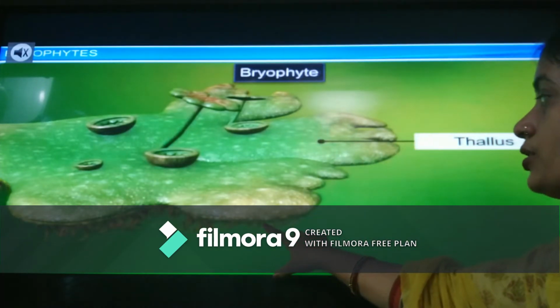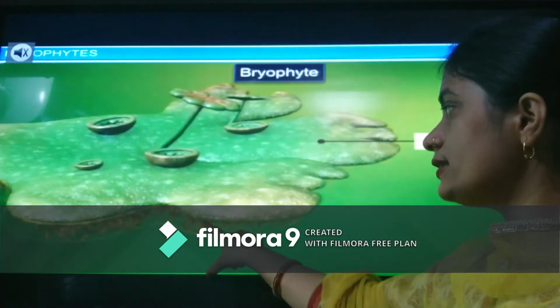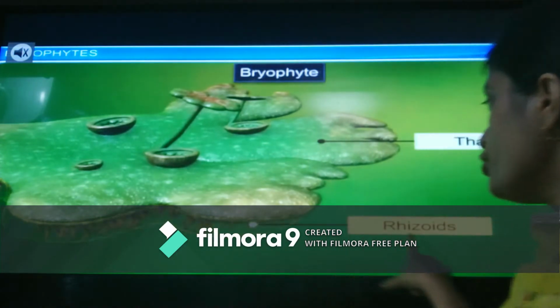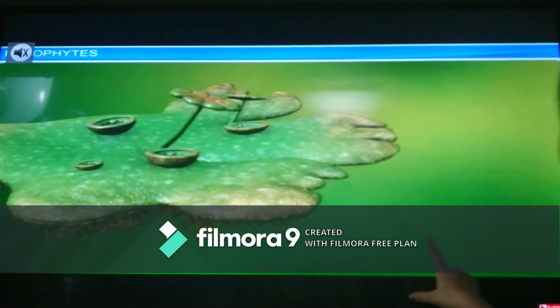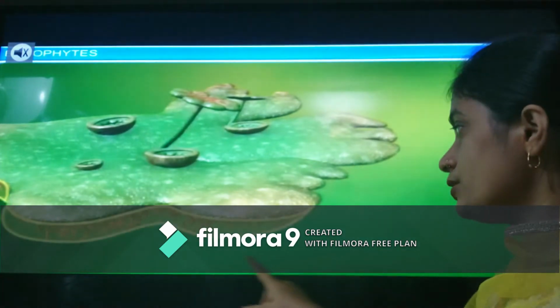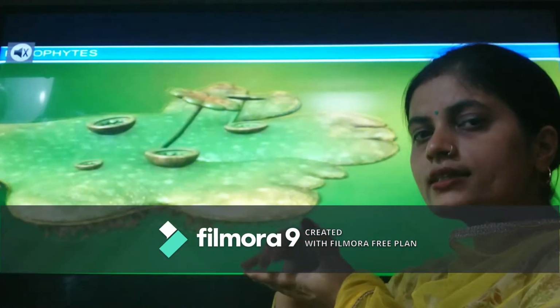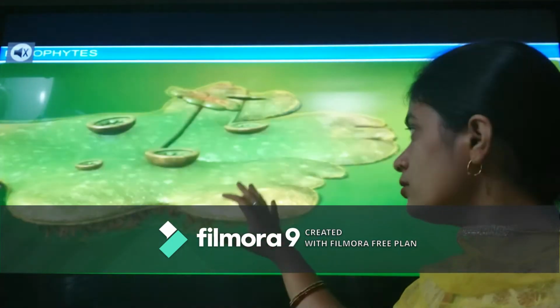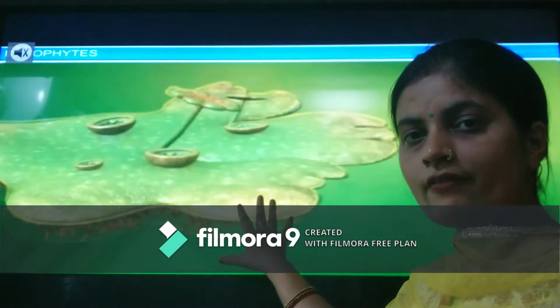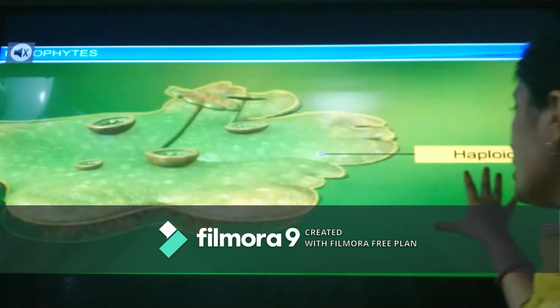Flat green colored structure. For anchoring to the soil, it has root-like structures which are known as rhizoids. You can see here, which helps in anchoring the plant to the surface. It has chlorophyll pigment, so it is photosynthetic in nature.